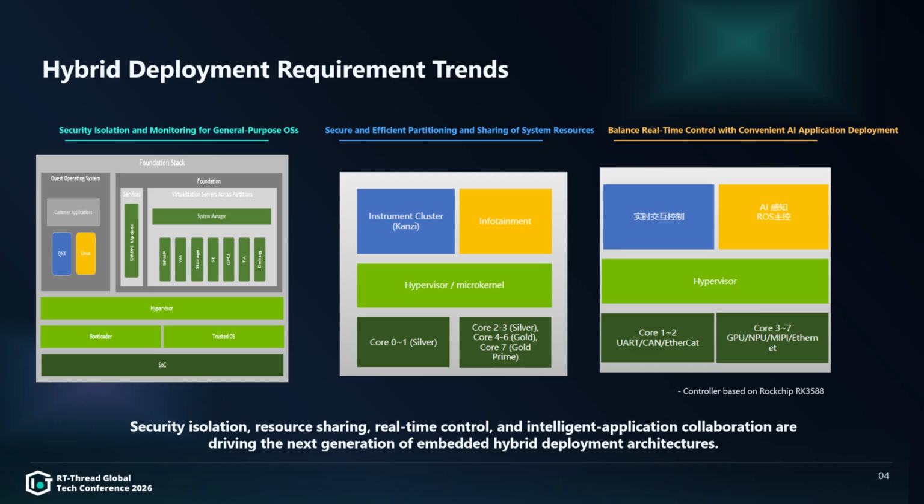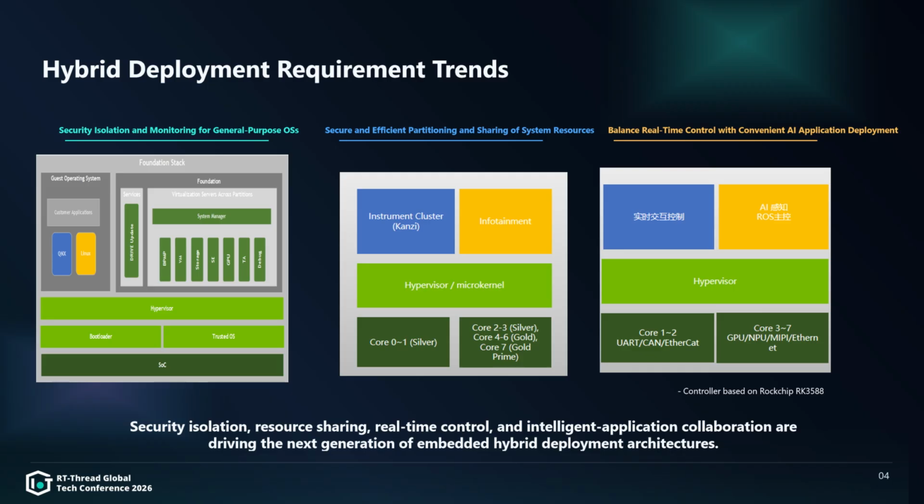The second aspect is resource sharing. The system needs safe and efficient partitioning and sharing of resources. On the same hardware platform, CPU, memory, interrupts, and peripherals need to be reasonably allocated. Through virtualization-based communication mechanisms, high-efficiency data interaction can also be implemented.